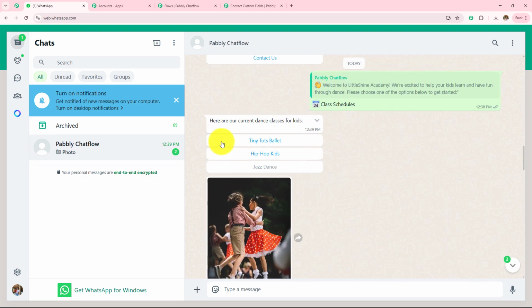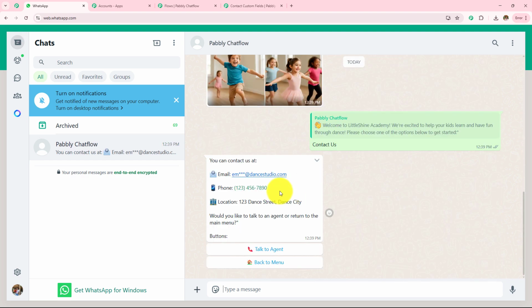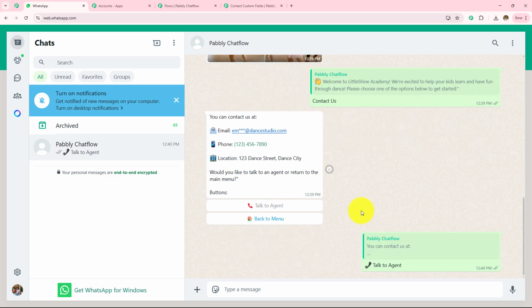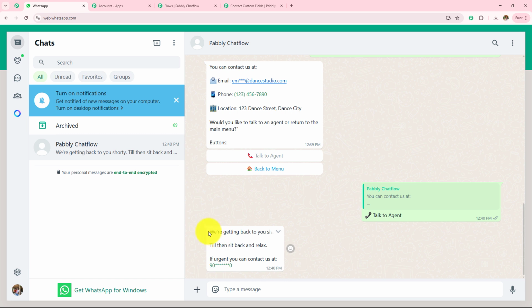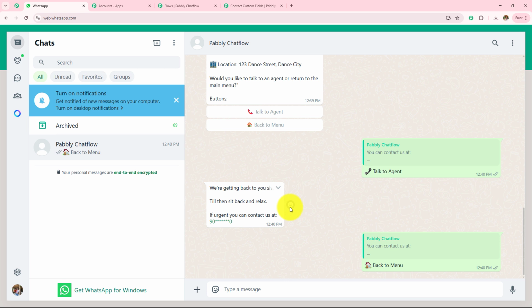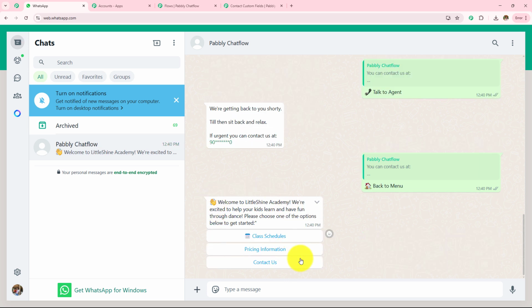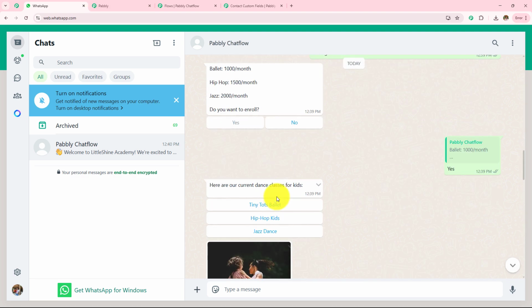I'm going to click on this contact us. And here I have received the contact information. Let's go with this talk to agent. So here it has sent me, we are getting back to you shortly. Till then, sit back and relax. I'm going to click on this back to menu. And it has sent me this same very first message. So this is how this WhatsApp chatbot is going to run.